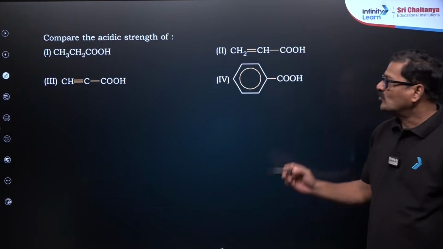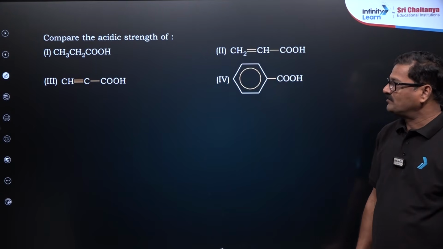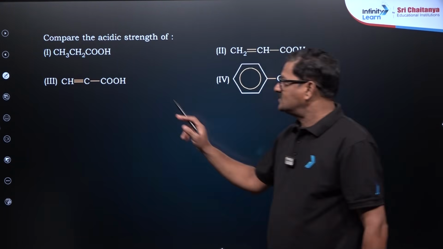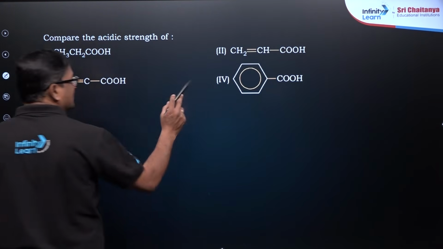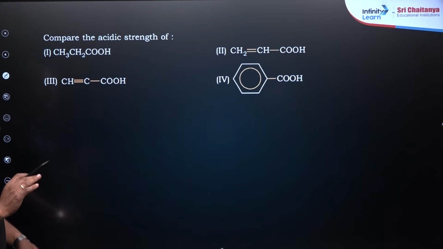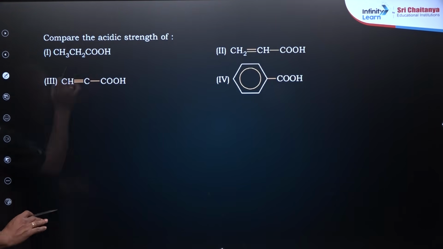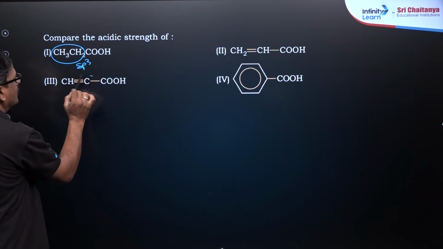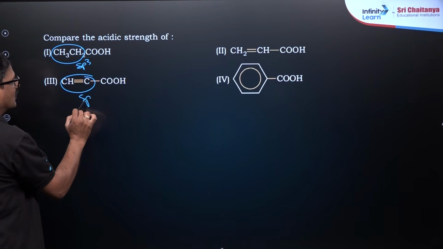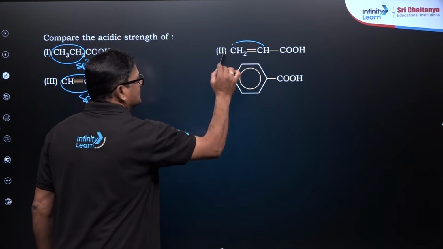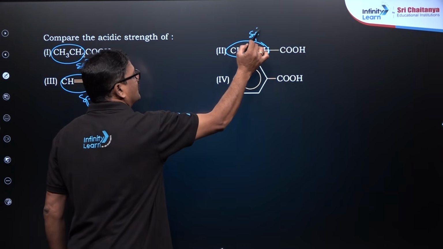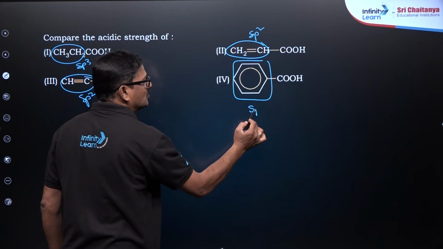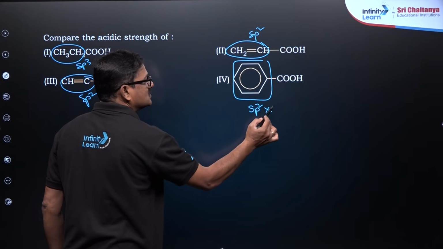So moving ahead, compare the acidic strength of this. You have been given various parameters to say this is the carboxylic acid and this is the benzene. So the correct order of acidic strength: the carbon atom is an sp3 carbon, this is an sp2 carbon, and this is an sp2 carbon with 6 carbons.